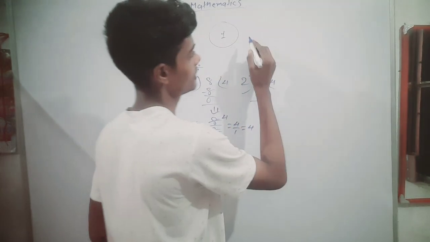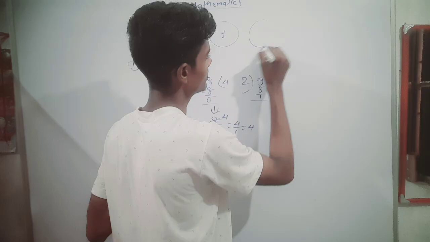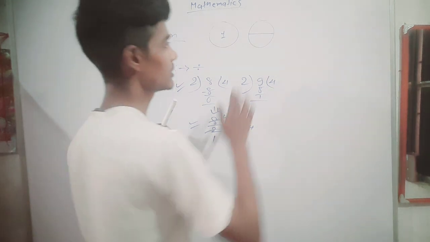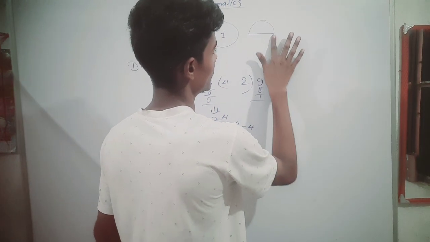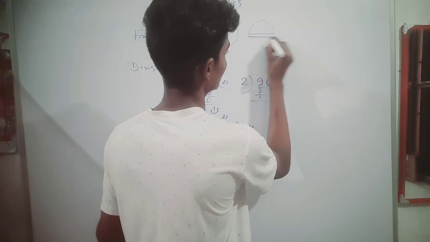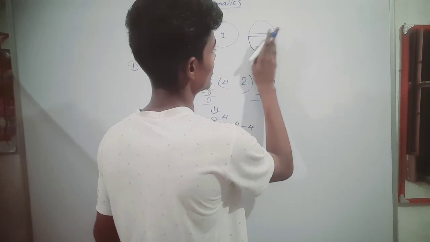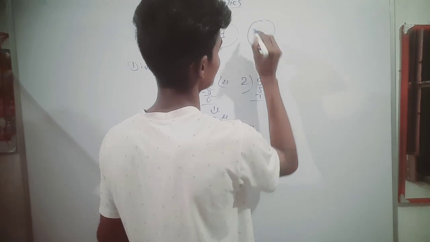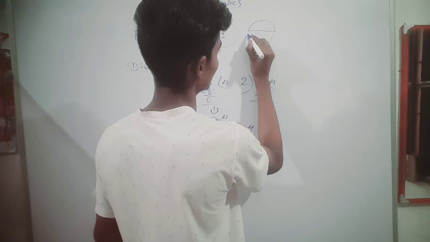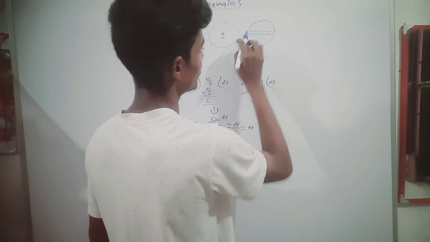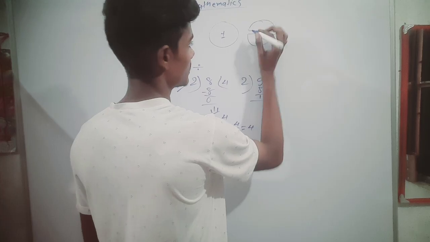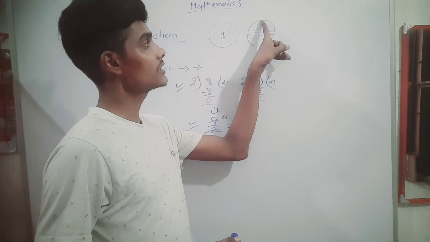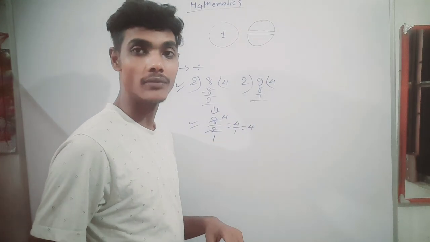If I cut it in the middle into two parts and separate it into halves, it will look like this. Then what is the mathematical representation of this part of the bread?